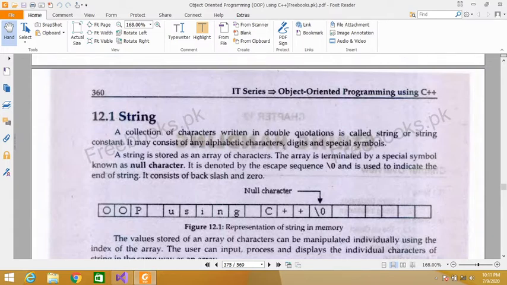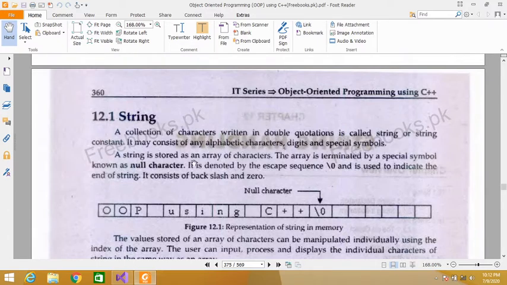A collection of characters written in double quotations is called a string or string constant. It may consist of any alphabetic characters, digits, and special symbols. So our string may contain special symbols like dollar symbol, hash symbol, digits 1, 2, 3, and alphabetic characters ABC.